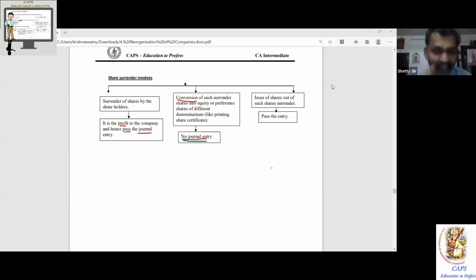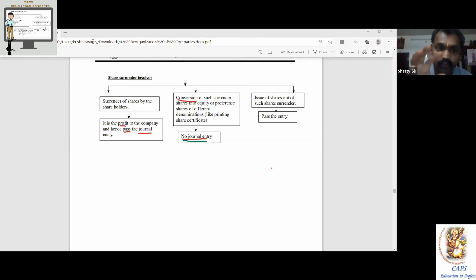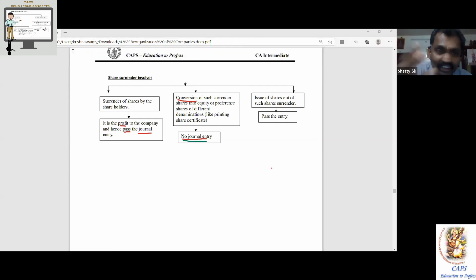Excellent, very good. No entry because it's an off balance sheet item. The question of cancelling something comes into picture only if it already exists. If I have 50 rupees in my pocket, I can spend 50 rupees. If I don't have 50 rupees, how can I spend 50 rupees? So very beautiful answer, excellent answer. It is not appearing within the balance sheet. That's why there is no entry.